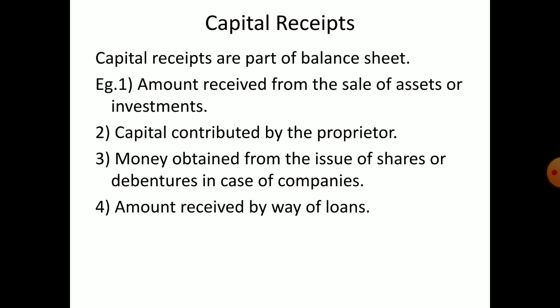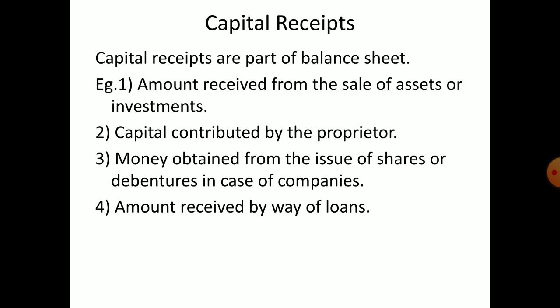So remember, non current asset, and from non current asset what is coming is capital receipts. Then capital contributed by the proprietor. Of course, how much capital is invested by the proprietor, the owner, in the business, that is also capital receipts. Money obtained from the issue of shares or debentures in the case of companies is also capital receipts.